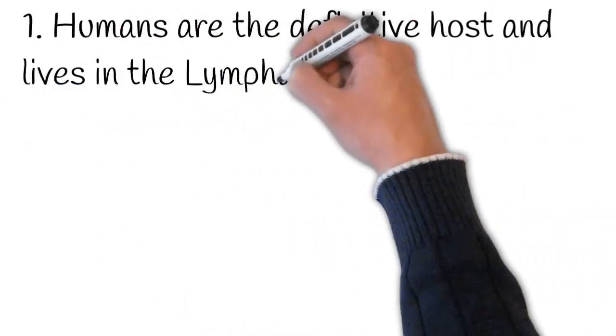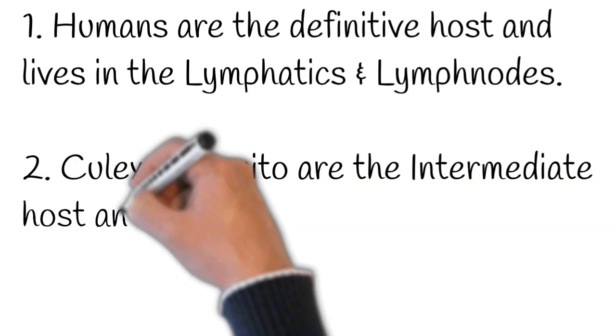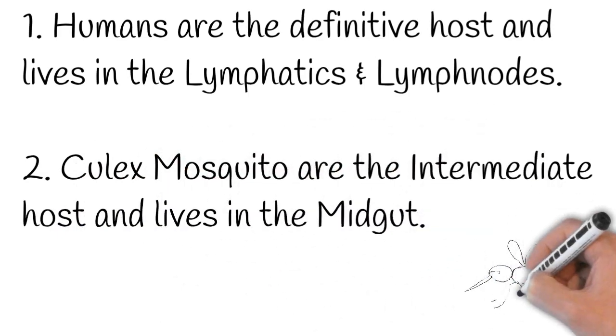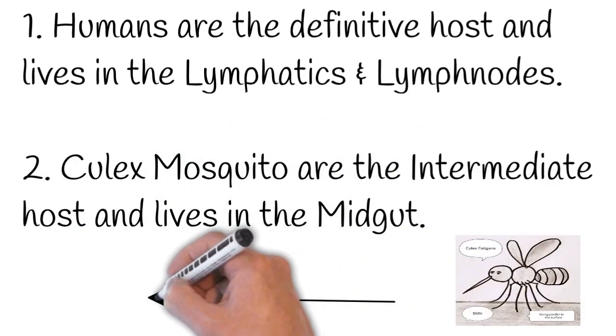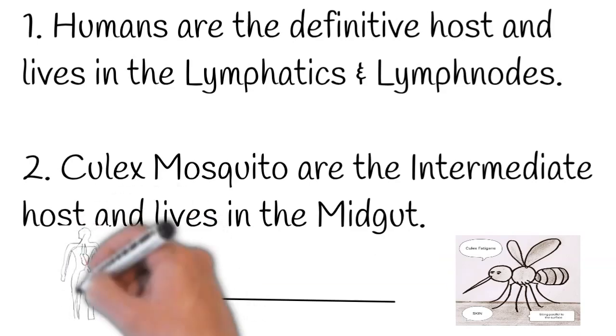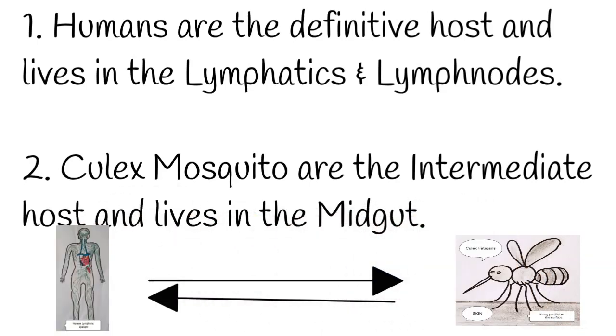The parasite's habitat is the human, or the definitive host, and it lives in the lymphatics and lymph nodes. The Culex mosquito is the intermediate host, and it lives in the midgut. The infection spreads from the Culex mosquito to human and vice versa.